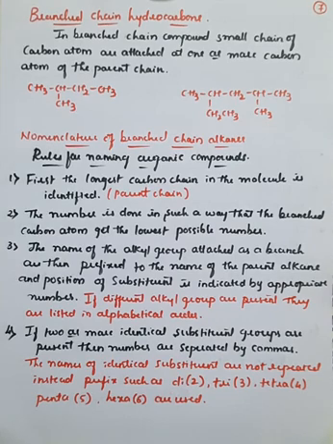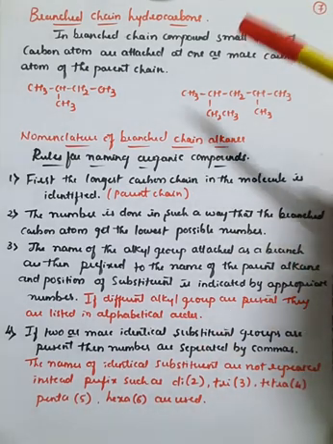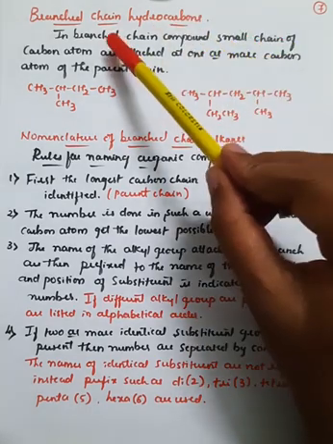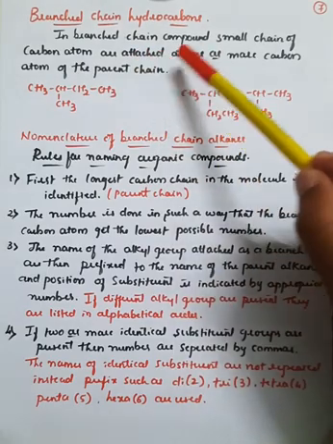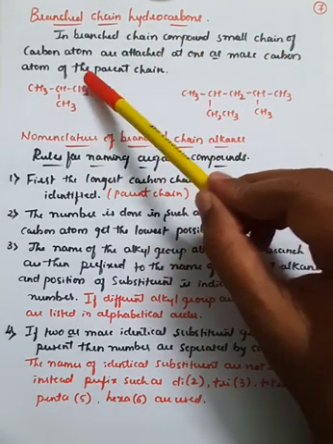So in today's class we'll further see the nomenclature of branched chains, that is, the naming of branched chain alkanes, and what the exact meaning of branch chain hydrocarbons is. If you go with the definition of branch chain hydrocarbons, in the branched chain compounds, a small chain of carbon atoms is attached at one or more carbon atoms of the parent chain, right?